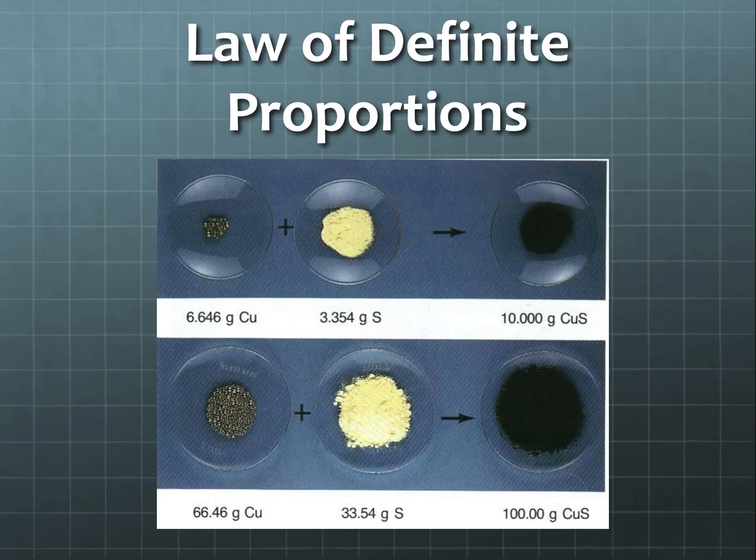Now you can see that here. Even if I wanted 10 times that amount, if I wanted 100 grams of copper sulfide, I would need 10 times the amount of copper and 10 times the amount of sulfur.